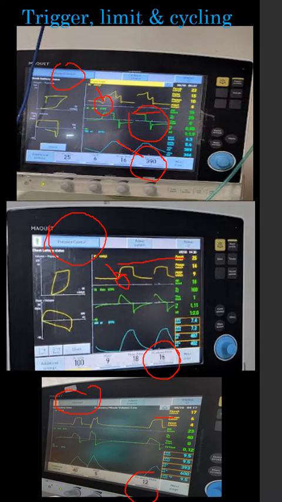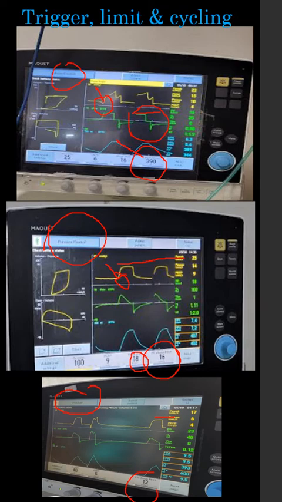What is the cycle in pressure control mode? Time is the cycle in pressure control mode. Suppose we have set 10 breaths per minute. So every 6 seconds the ventilator will give a positive breath, and suppose we have set 1:1 as the IE ratio.